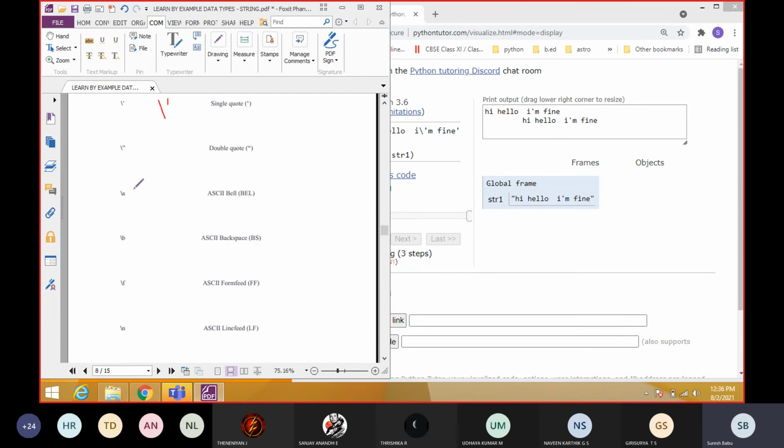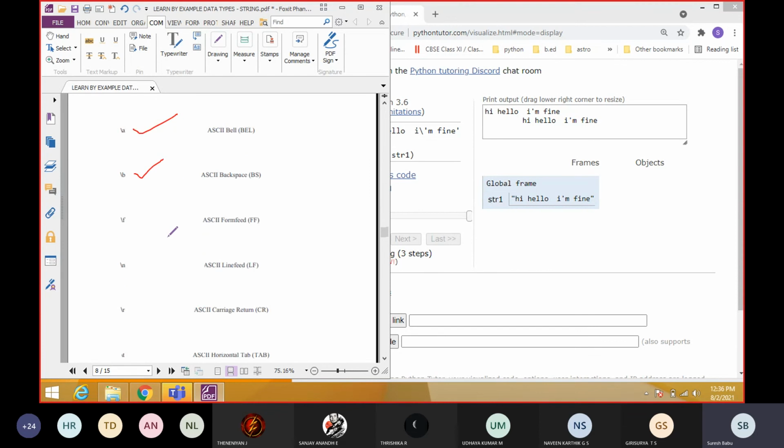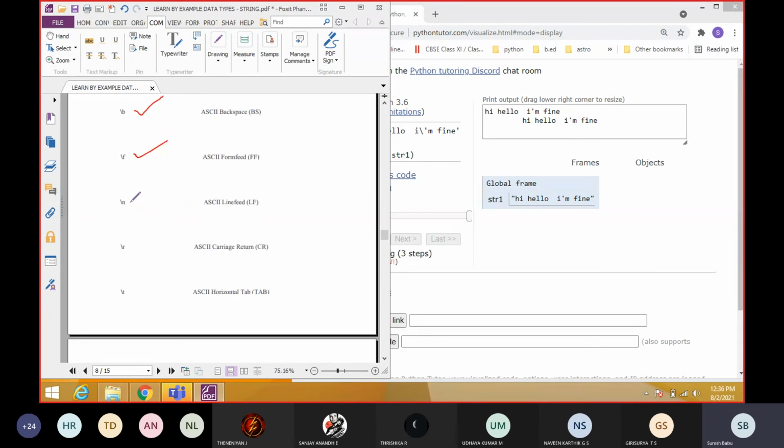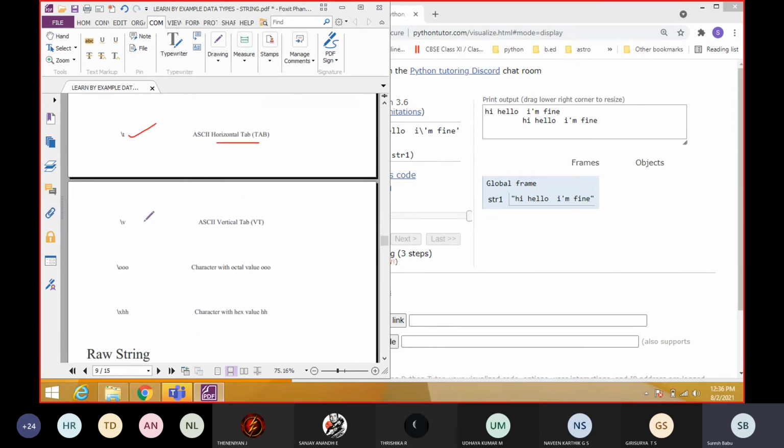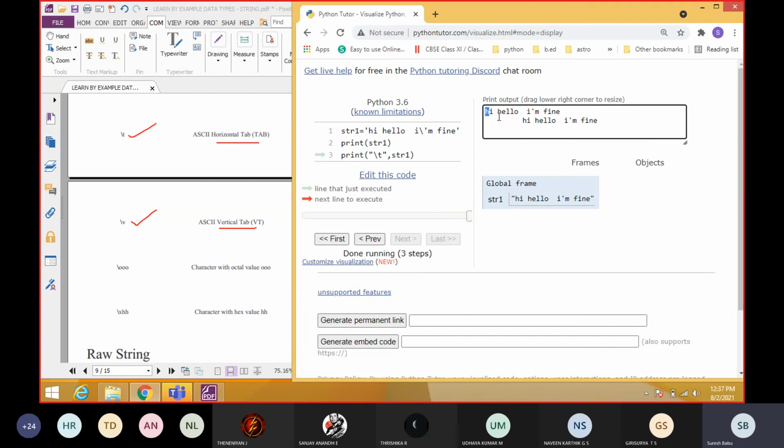Then \a is for bell sound, \b for backspace, \f for form feed, \n new line, \r for carriage return, \t for horizontal tab, \v for vertical tab. Vertical tab means 4 lines will be given, and after 4 lines the output will come.